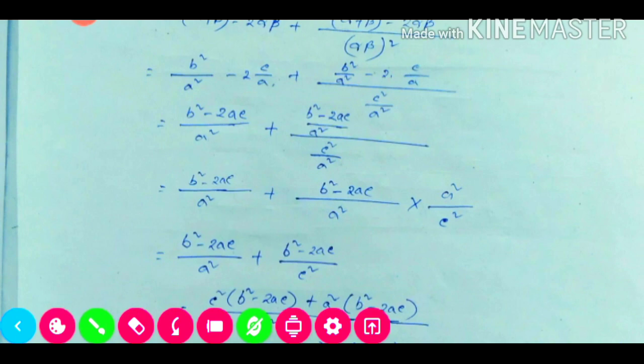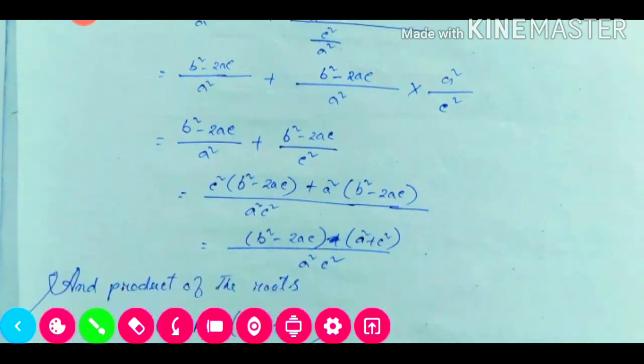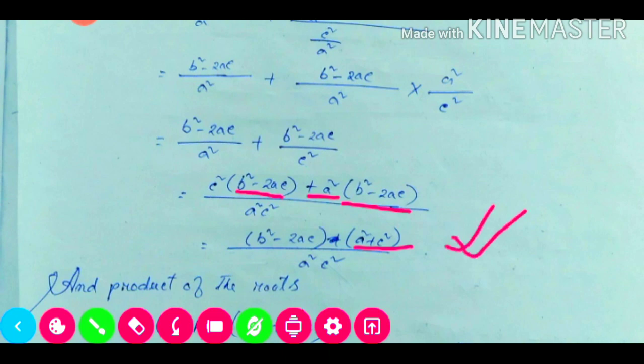Now again we need to take our LCM. LCM will be s square c square, so it will be c square into, in bracket, b square minus 2ac, plus s square into b square minus 2ac. Now from these two terms, what is our common term? Common term is b square minus 2ac. Here also b square minus 2ac. So this one we are able to take as common, so what will remain? a square plus c square. So this one will be our sum of the roots.